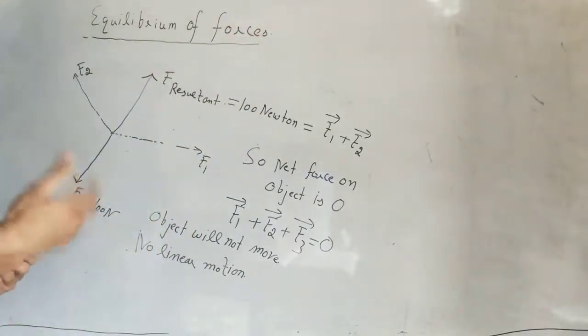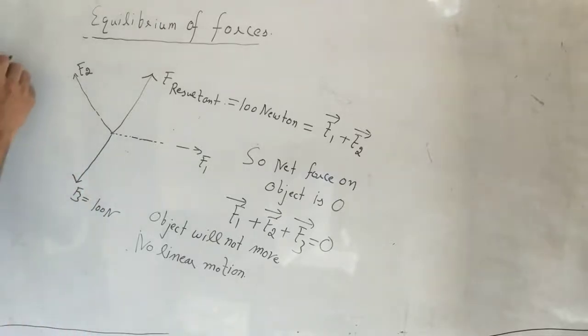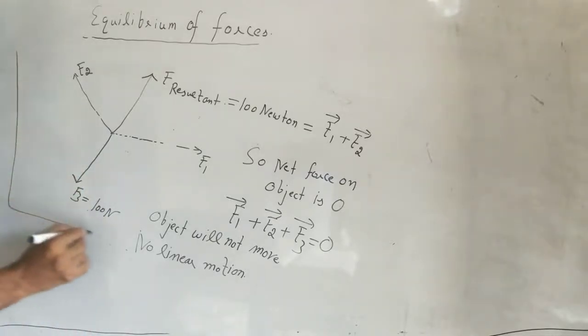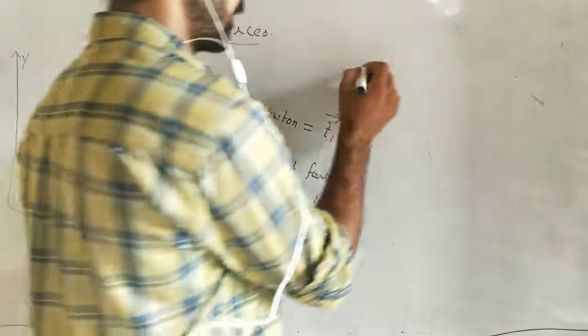If more than one force is acting on a body and the body is not moving, that means the net force on that body is zero, and those forces are in equilibrium. The condition for equilibrium of forces is that all the forces should be in the same plane, like in the xy plane.